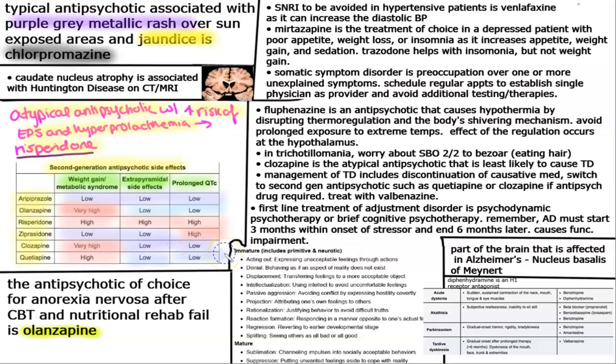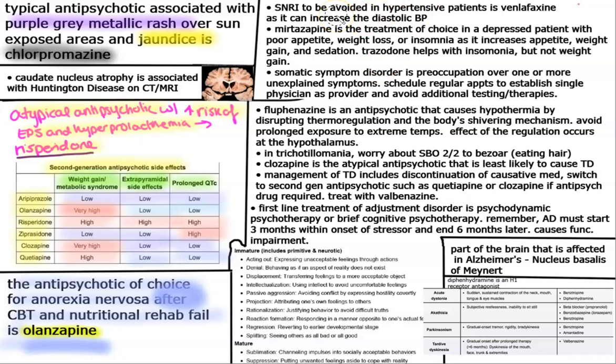The next bullet point that I want to bring up is the antipsychotic of choice in patients with anorexia after, keyword after, CBT and nutritional rehabilitation have failed, which is going to be olanzapine. So just remember olanzapine if CBT and nutritional rehab fail in an anorexic patient.